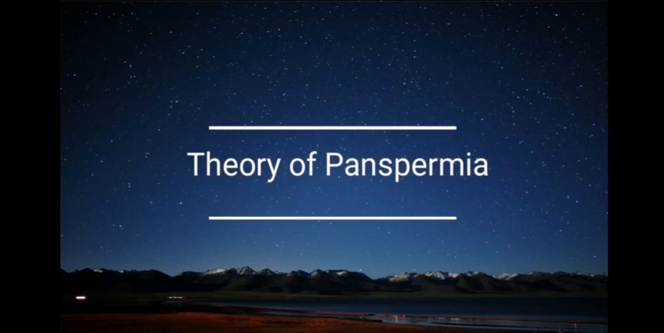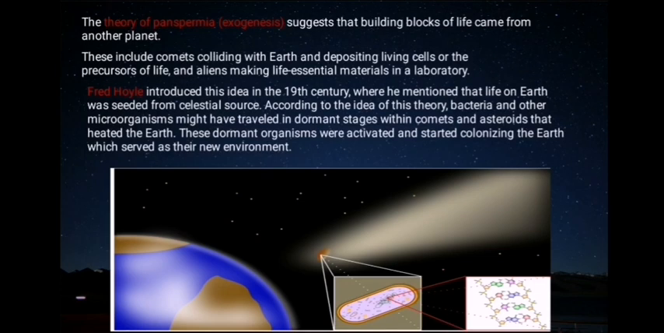Theory of panspermia. The theory of panspermia, or exogenesis, suggests that the building blocks of life came from another planet. This includes comets colliding with Earth and depositing living cells or the precursors of life, and aliens making life essential materials in a laboratory.